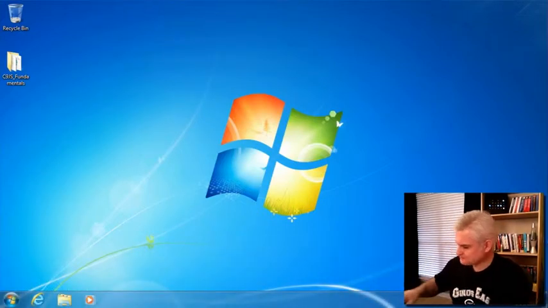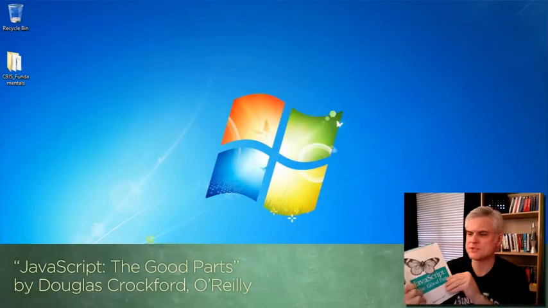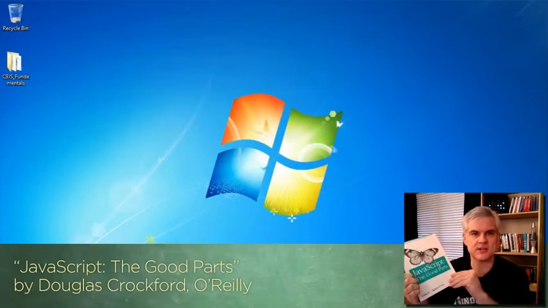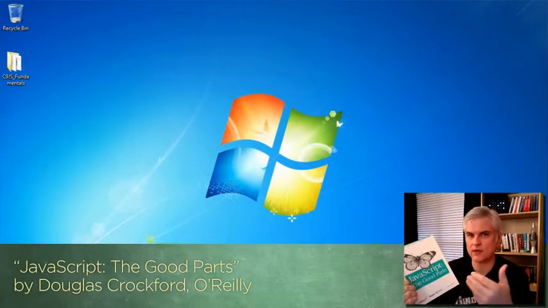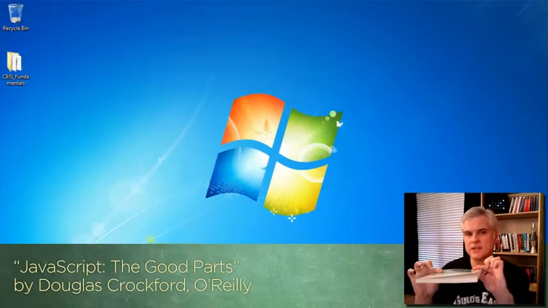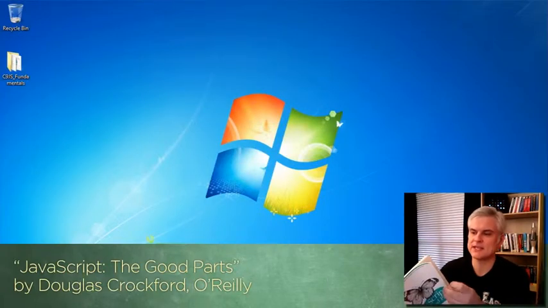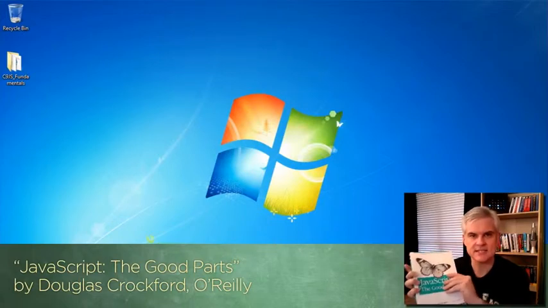Along those lines, this book by Crockford, who's considered, I wouldn't say the father of JavaScript necessarily, but he's definitely deep in the implementation of, for example, the YUI library, and he understands the internals very well, considered an expert in this regard. He's written this very thin book. It's light on details for the easy stuff, but heavy on details for the more complicated stuff. And so instead of being a reference book, it's more of a commentary on JavaScript, and it's definitely a good